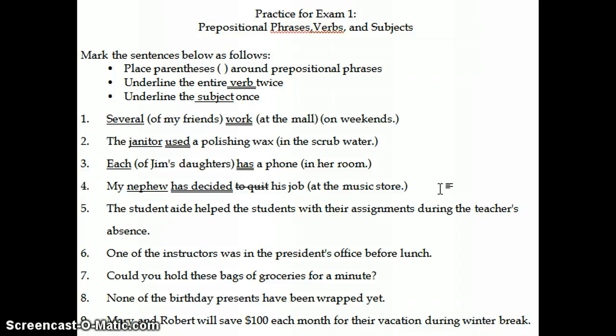So as you can see with all of these examples, it really helps to follow this order to identify the prepositional phrases first. That really takes a lot of the sentence out of the picture. Then we can try to find the verb and then try to find the subject from there.